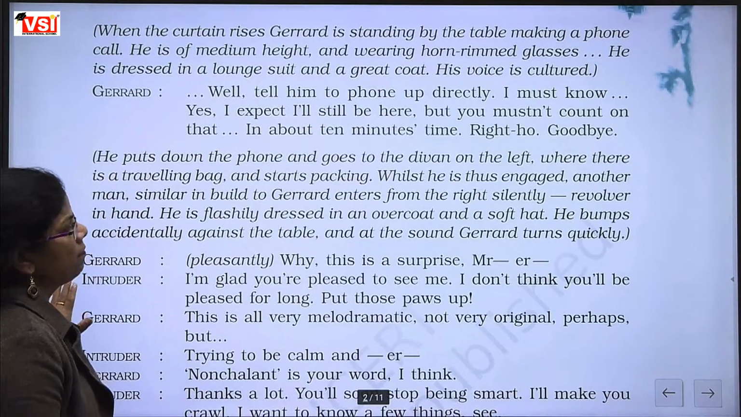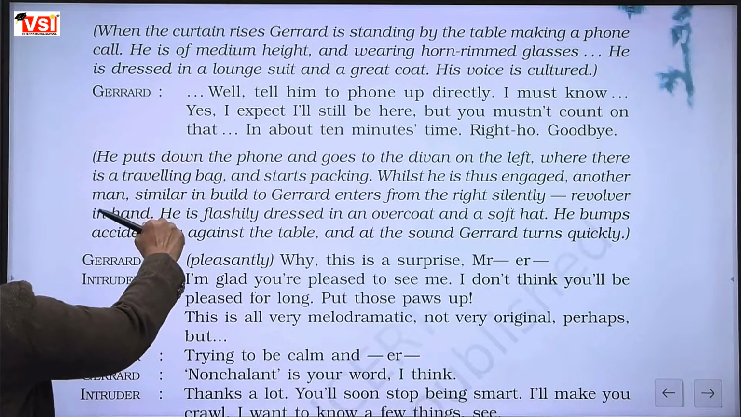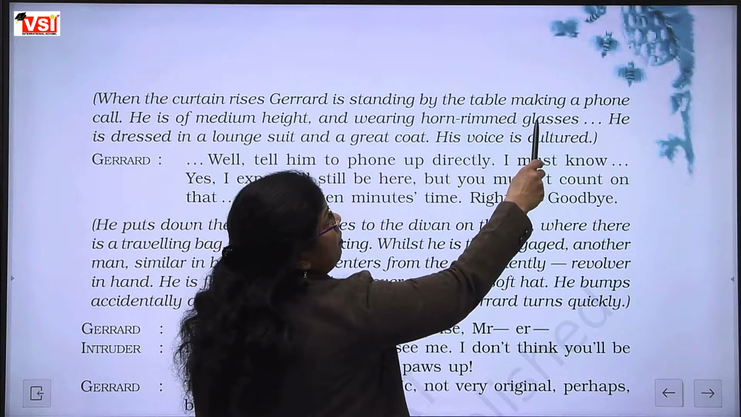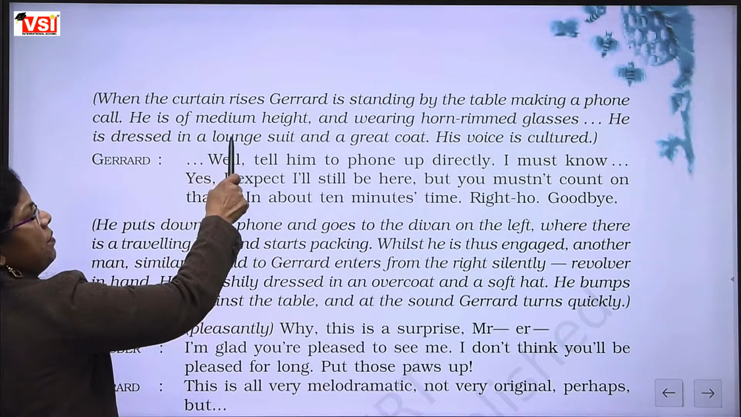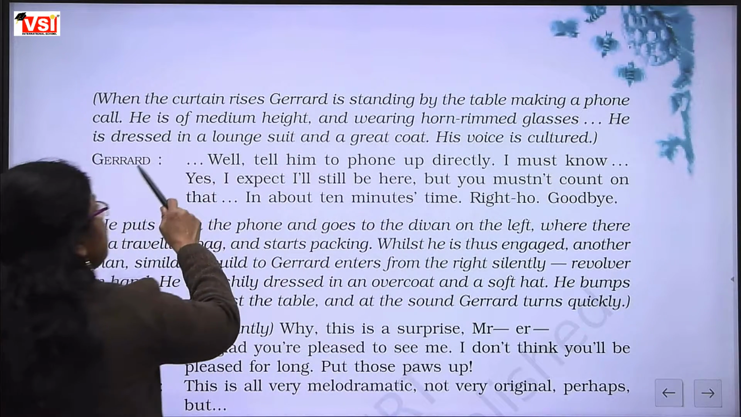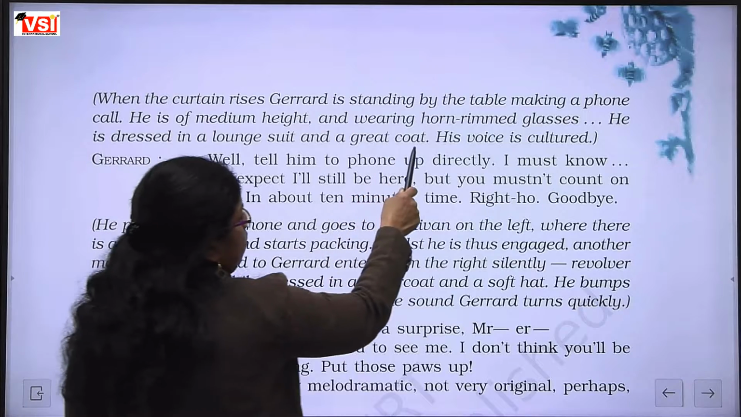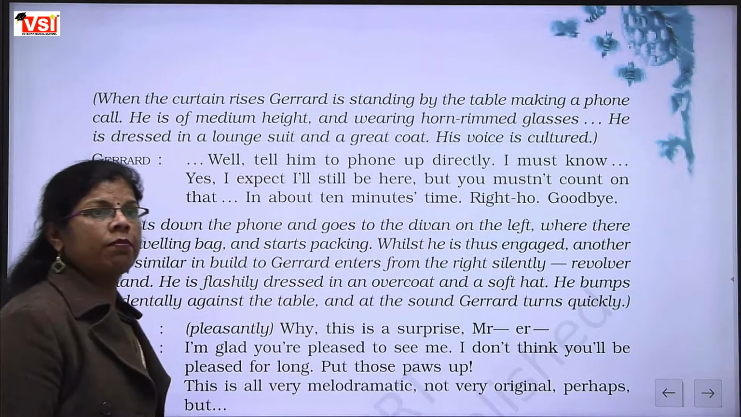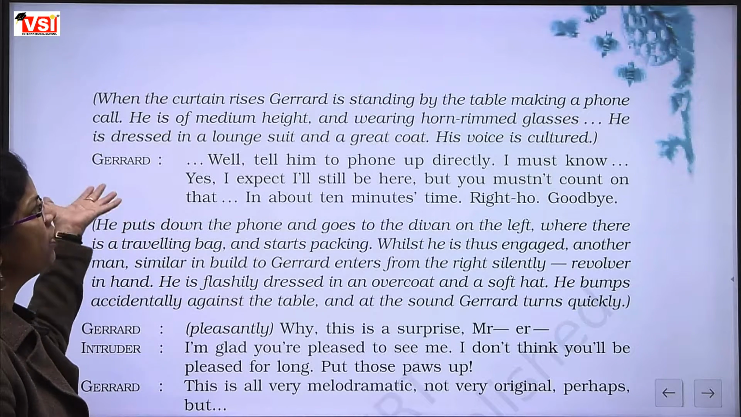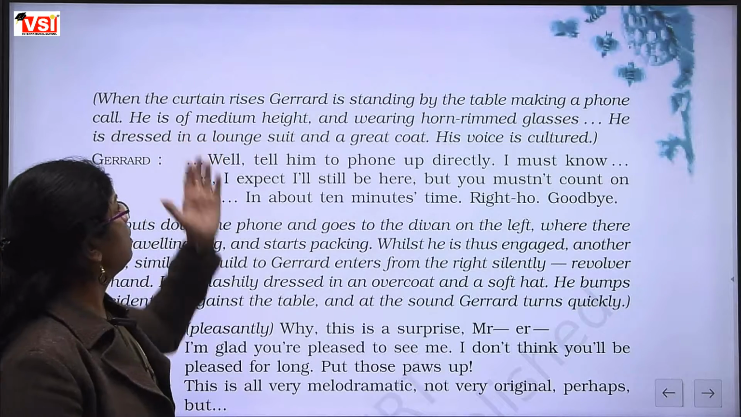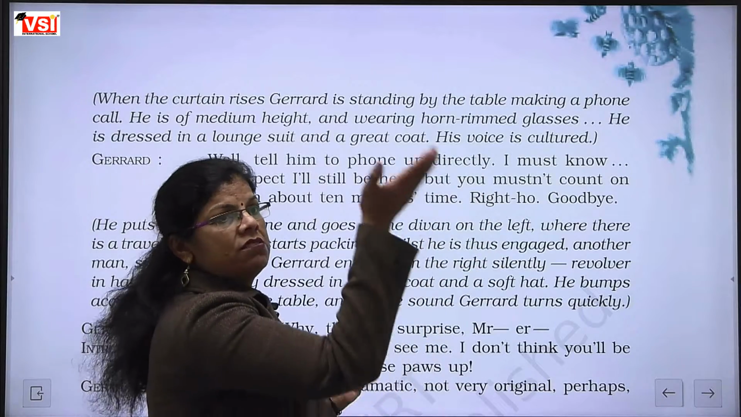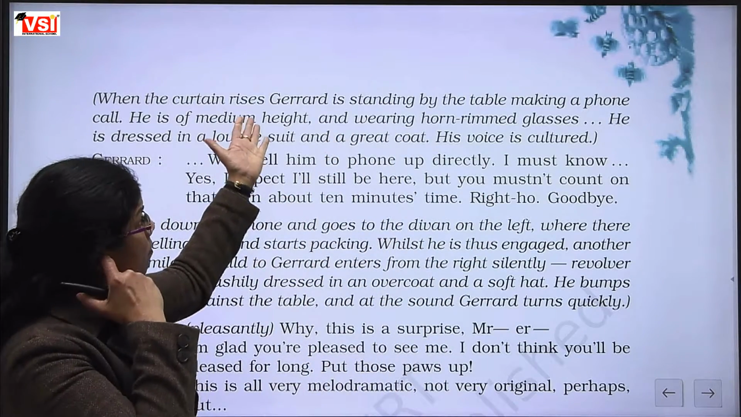Now the play is starting. When the curtain rises, Gerard is standing by the table making a phone call. He is of medium height and wearing horn-rimmed glasses. He is dressed in a lounge suit and a great coat. His voice is cultured. When the scene starts, when the play starts, what is shown in the play? When the drama is started, the curtain rises up.